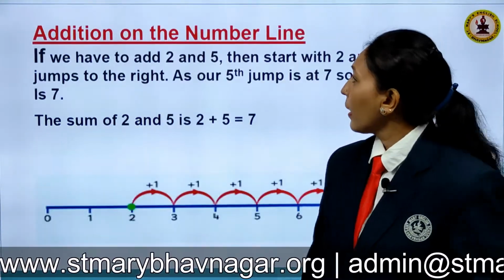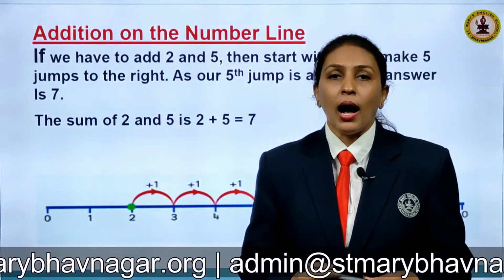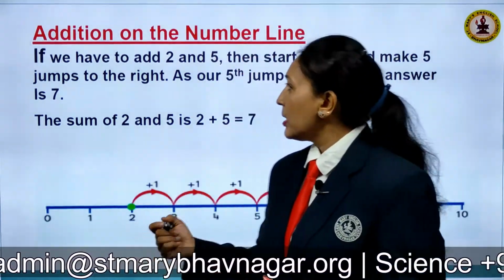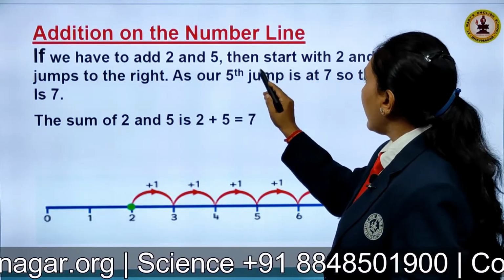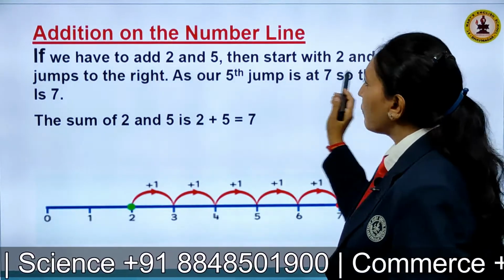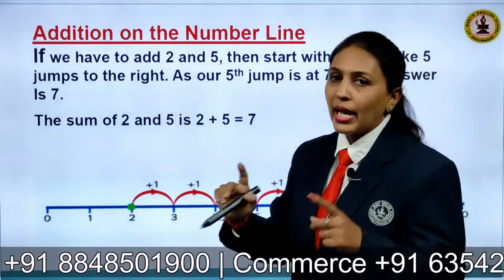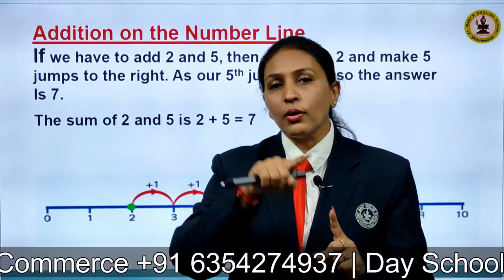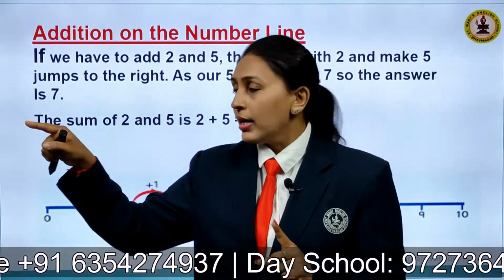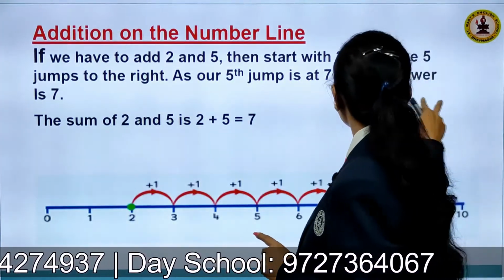Now children, we will learn about how to add the numbers on the number line. Suppose if we have to add 2 and 5, then start with 2 and make 5 jumps to the right, because addition, children, always whenever you have to add the numbers on the number line, always move to the right side.